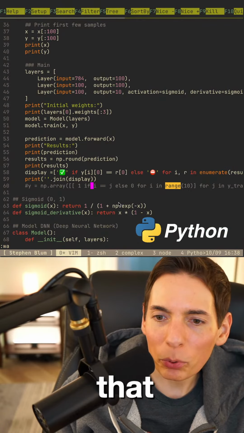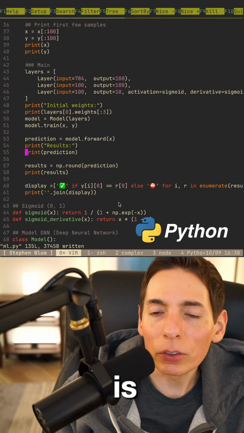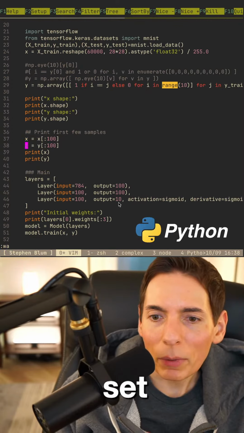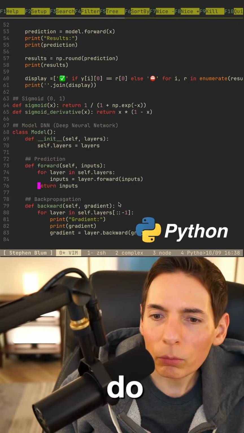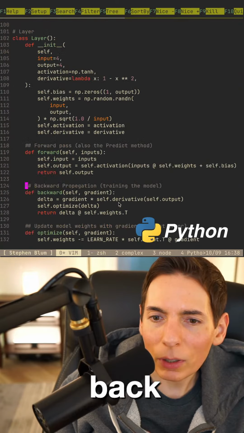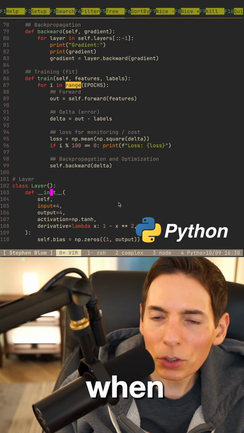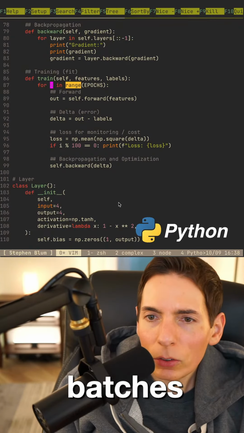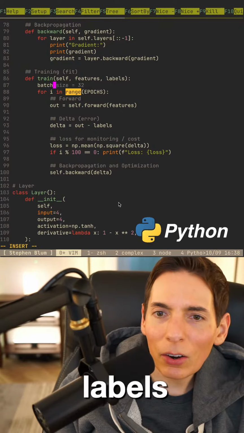So now that we have a pretty display of green, what we can do next is, let's do batching. Let's add some batches, right? So here is our data set. And then we want to add a batching. So if we do like batch size, we could have like a batch size or something. Let's go in our model. When we do our train, let's do batches. Let's get our batches. Okay. So we've got number epochs, and then how are we going to do this? So we've got our features and labels. So we need to do batching. Let me, it already knows what I wanted.